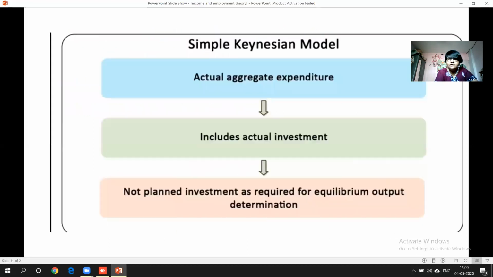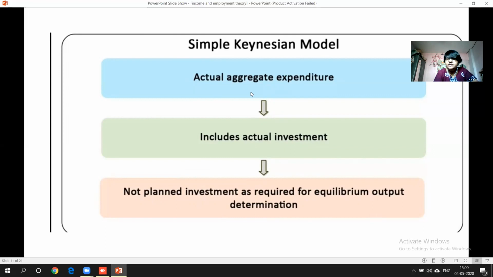Let's check. Now, this is the simple Keynesian model, that is, actual aggregate demand expenditure includes actual investment, and not planned investment, as required for equilibrium output determination. It will never include the planned investment. It is actual. We are talking about the Keynesian model, which always relates to actual.